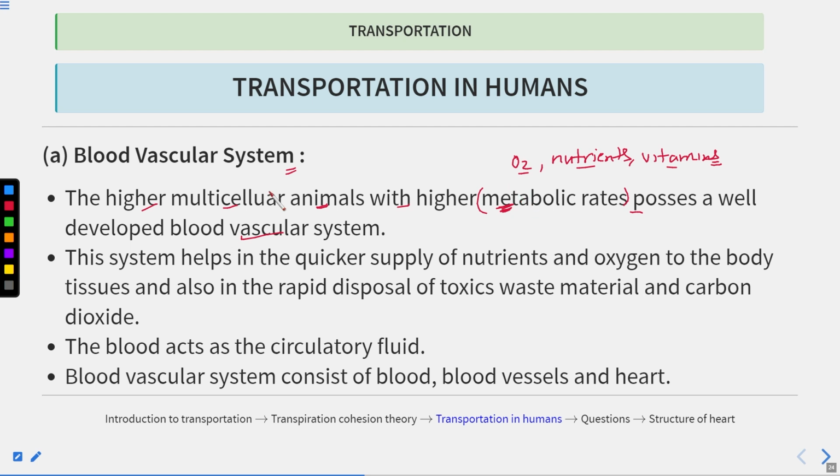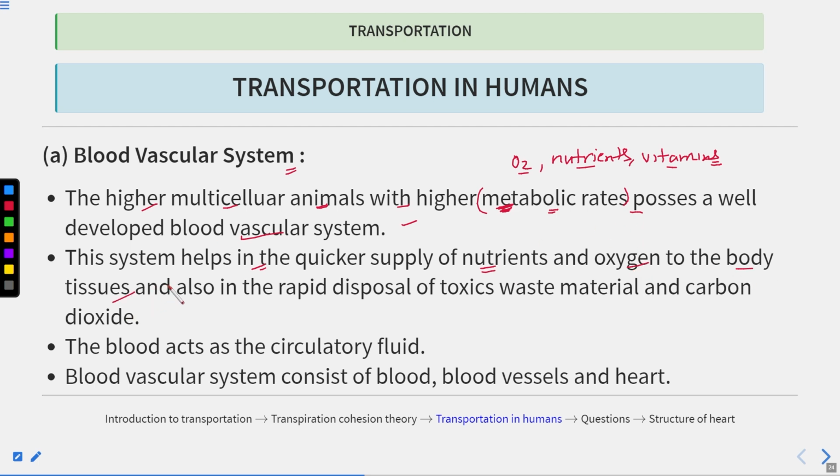So higher multicellular organisms, which are very complex, have a very high metabolic rate, and that requires a very well-developed vasculature system, so that there is very efficient transport of the materials required in the metabolic processes.